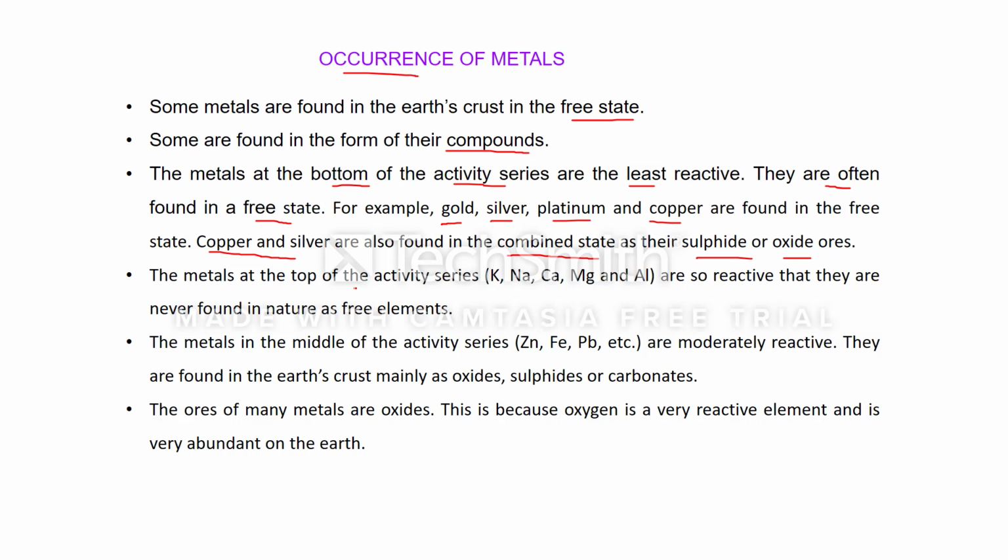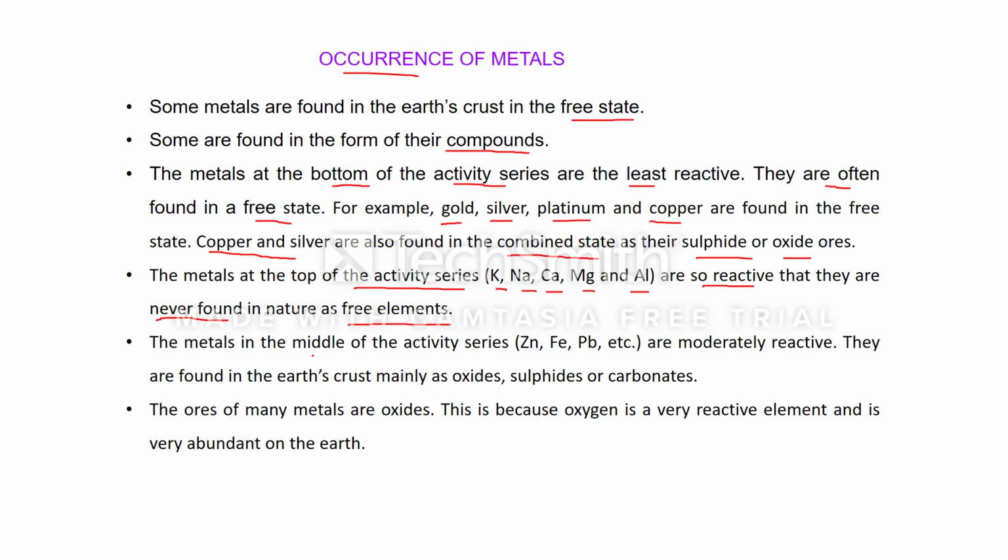Metals at the top of the activity series like potassium, sodium, calcium, magnesium, aluminium are so reactive that they are never found in nature as free elements. These elements are found in their combined form.